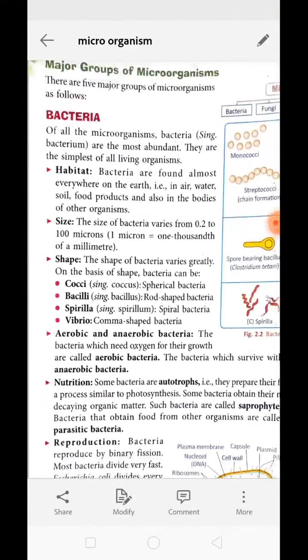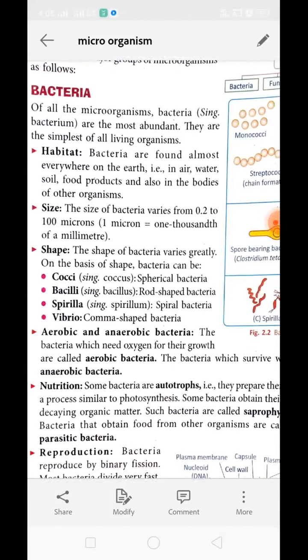Now see, where can bacteria be found? Bacteria are found almost everywhere. Whatever area you imagine, bacteria can be found there. They can be present in air, water, soil, any food product, inside your body, outside your body, everywhere. The size of bacteria varies from 0.2 micron to 100 micron.